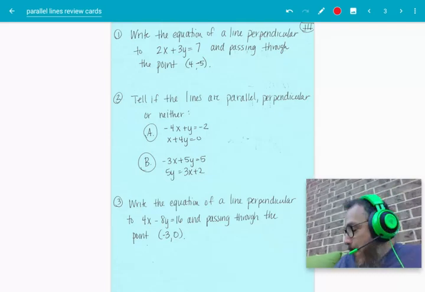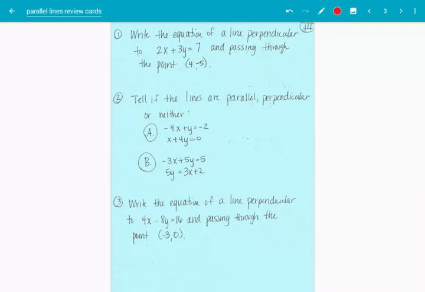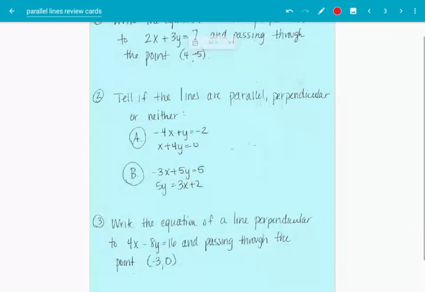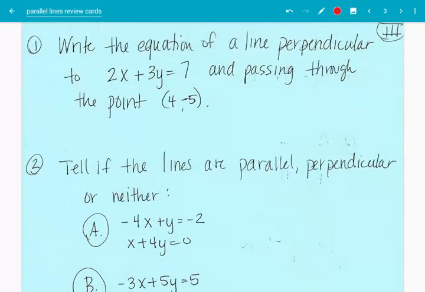Let's do some math. We're going to write the equation of a line perpendicular to that equation and passing through that point. Okay. Well, let's do this. We're going to write the equation of a line perpendicular to this. Just make this easy on ourselves and convert this standard form equation into slope-intercept so we can get to the slope real easily.